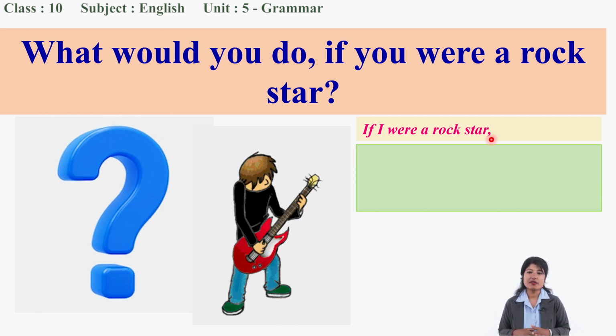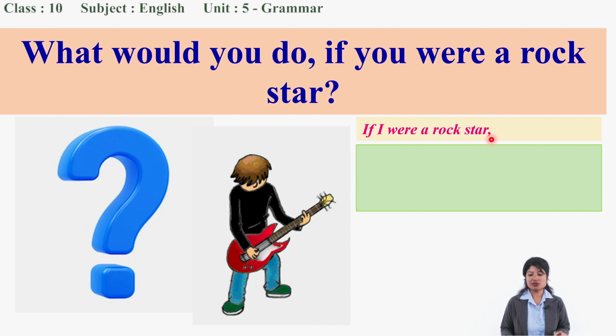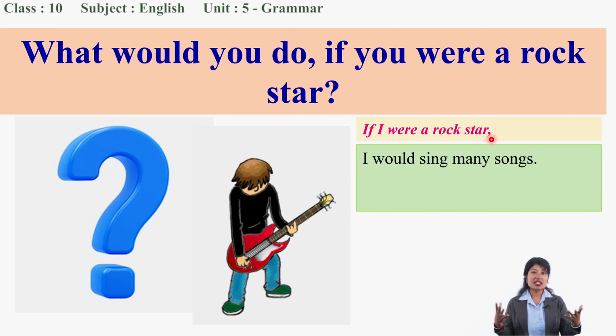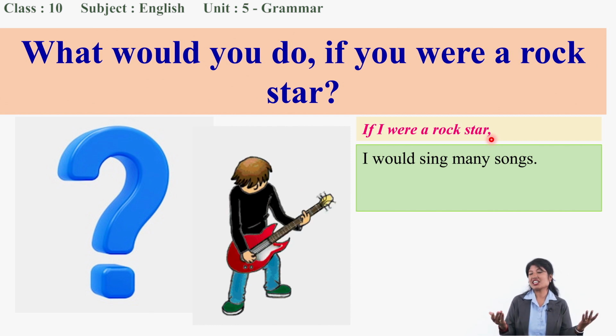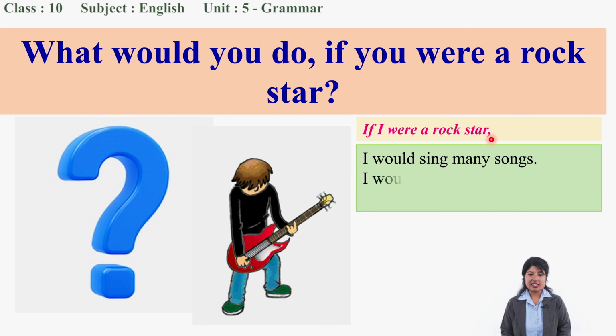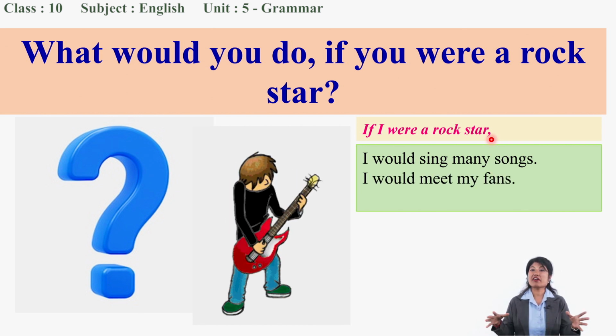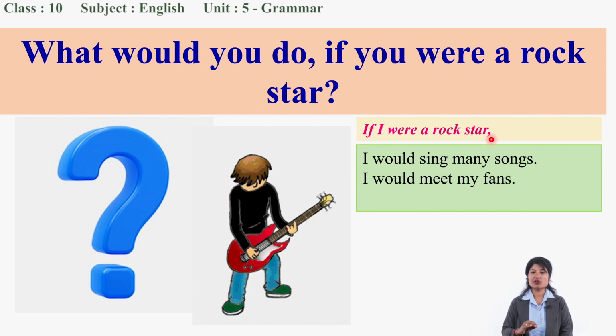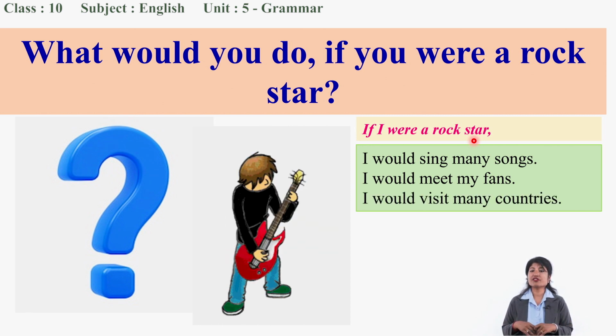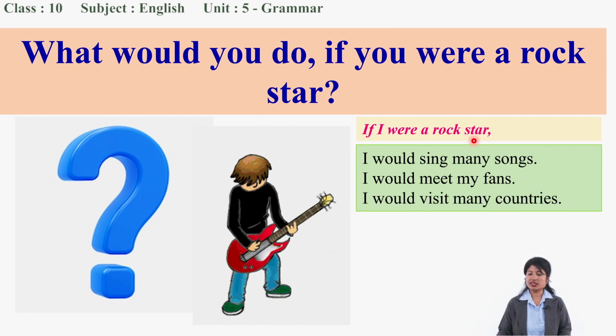Of course, as a rock star, I would sing many songs, many popular songs. And then I would meet my fans. So many fans there would be. I would meet my fans. And then I would visit many countries, right?